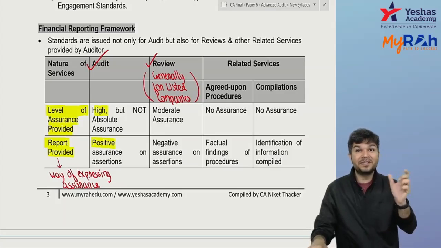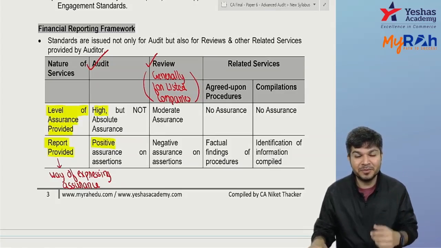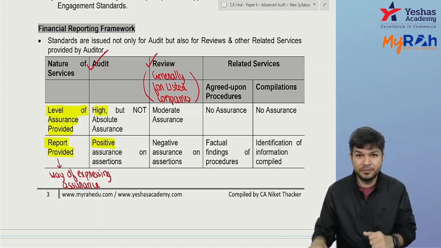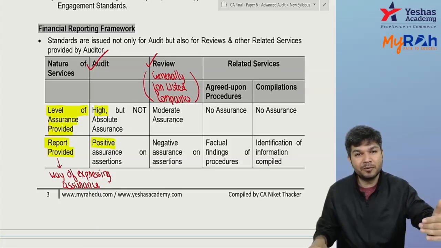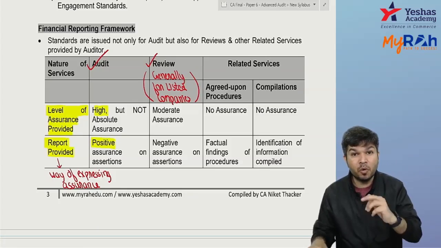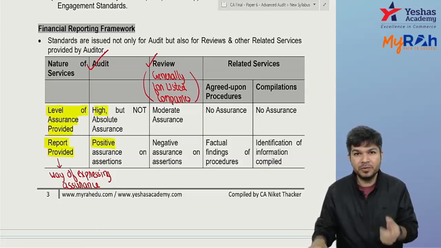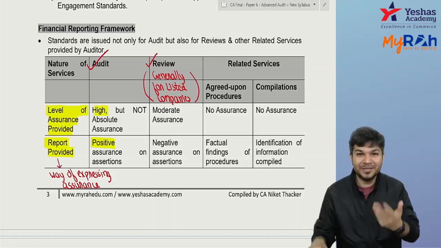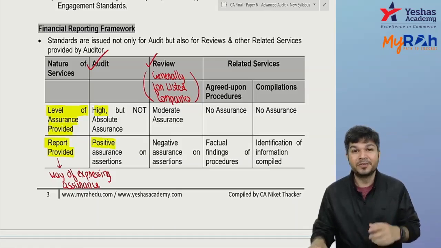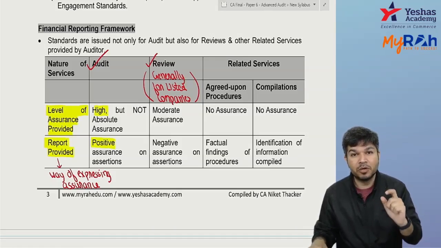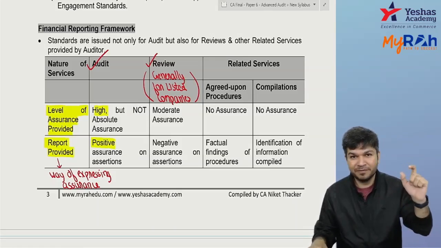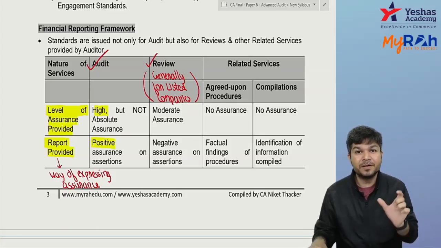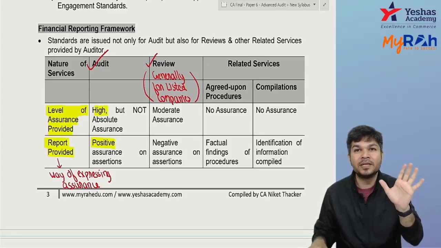If I get the audit of a listed company, then together with the audit, the reviews will also come. So every quarter I have to do a review and finally at year end I have to give a proper audit report. So every quarterly review report will also be going. So do we charge separately for the review report? Definitely. If you want a separate report, we will surely charge separately for that. The listed entities are required to publish quarterly unaudited but reviewed financial information. This auditor is going to review. Now tell me, whether review will be as detailed as audit?